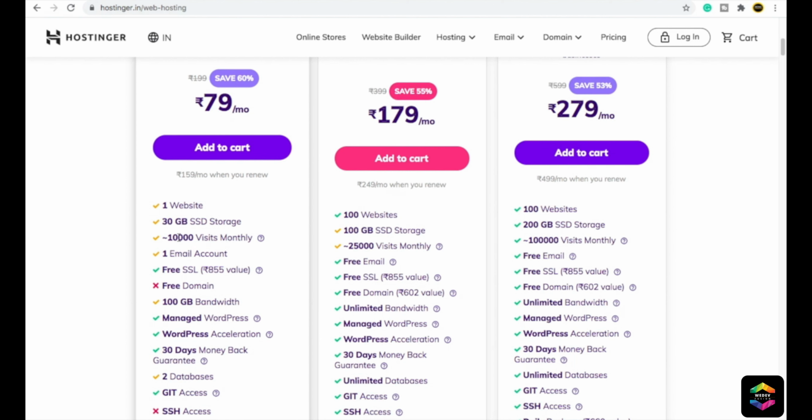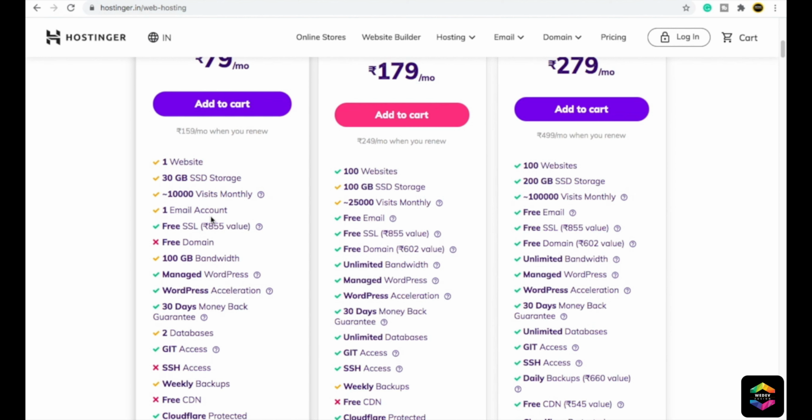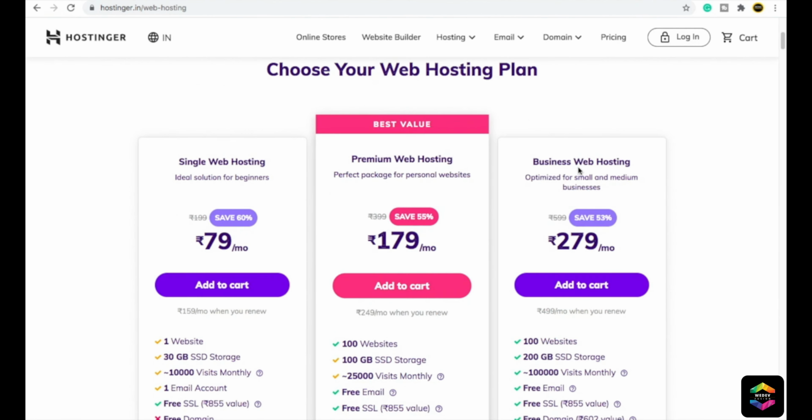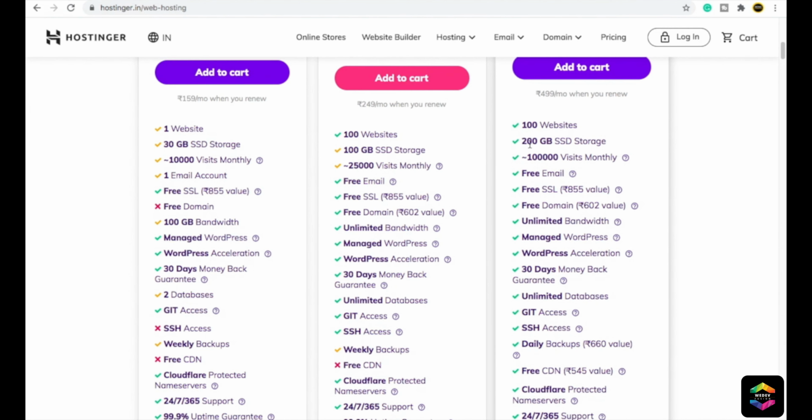Here you will get 10,000 visits monthly, which means 10,000 people can visit your website monthly without any issue. Even if the visitors increase, don't worry, Hostinger will handle the server. You will get one email account in this plan. First of all, what is an email account? An email account means something like support@bingcommerce.in. Maybe your name is XYZ, so you can create your own email like support@XYZ or customer@XYZ. So this is the email account. But as you buy a higher plan, you can see it will increase. Here you are getting 100 websites. In the second plan you are getting 100 GB storage. In the top plan you are getting 200 GB storage.